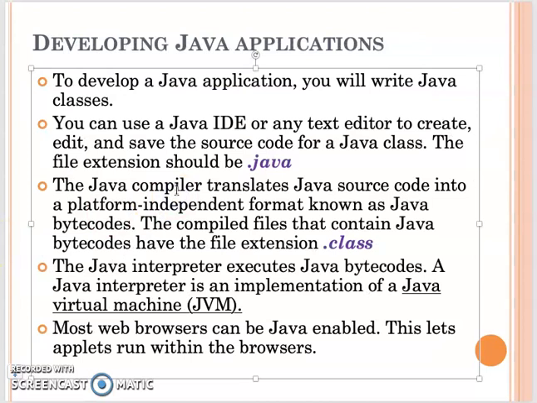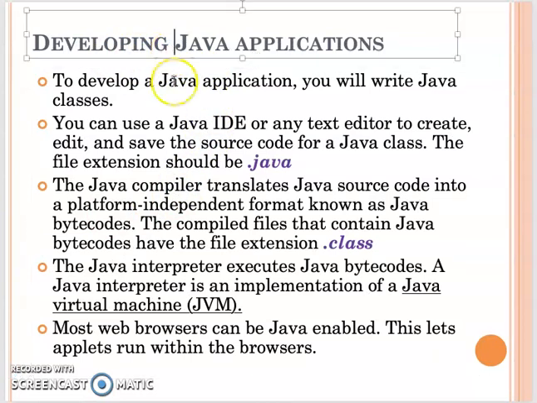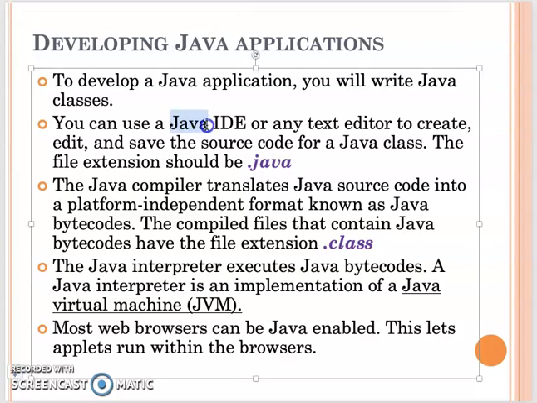Next, let's talk about how to develop a Java application. Like earlier, if you want to run a Java program, the first thing you need to do is write a source file. The Java source file's extension is .java. You can write it either in an IDE or in any text editor.